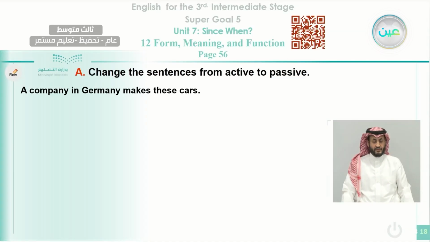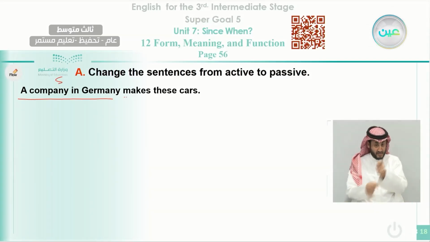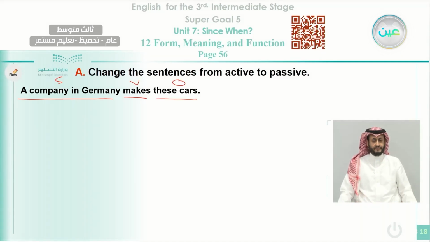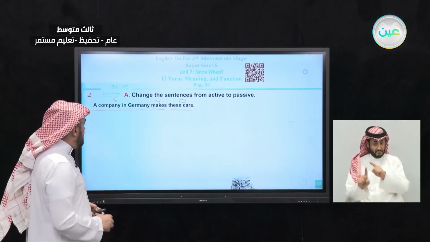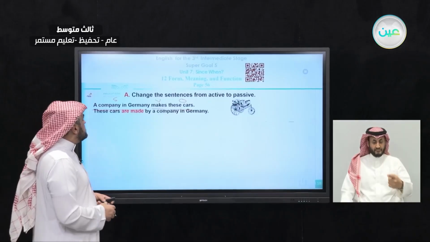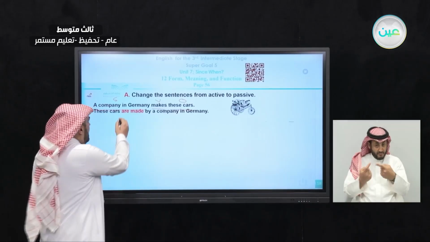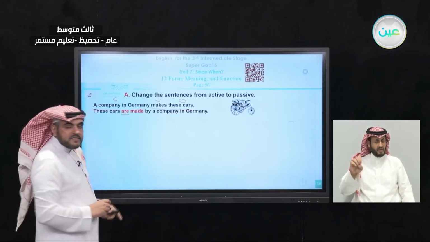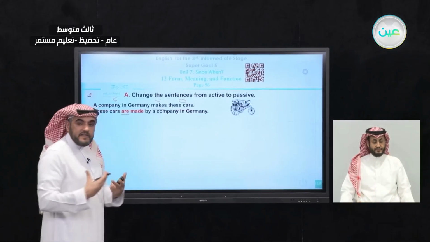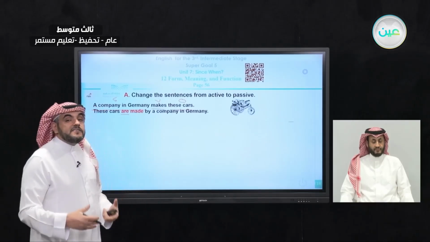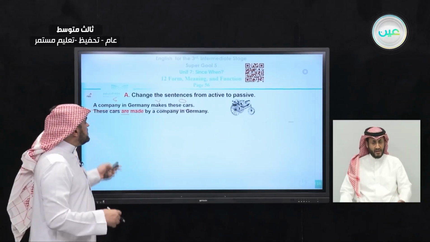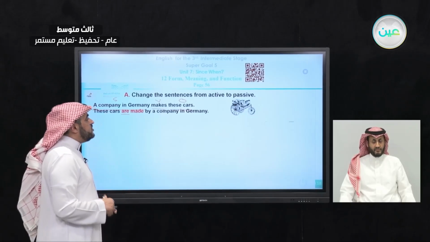A company in Germany makes these cars. So a company in Germany here is the subject. Makes is the verb. These cars here is the object. So now I know how to start. I start with the object. So we can say here, like this one: these cars are made. Okay, why do we use are here? Because it is plural, cars, more than one. And why do I use it in the present? Because here the verb makes is in the present. It's clear that this sentence is the simple present. These cars are made by a company in Germany.